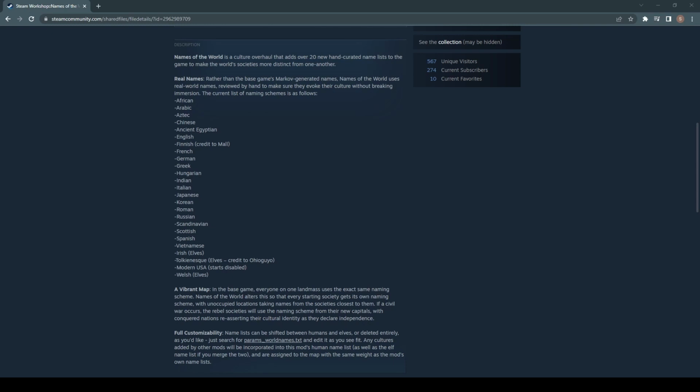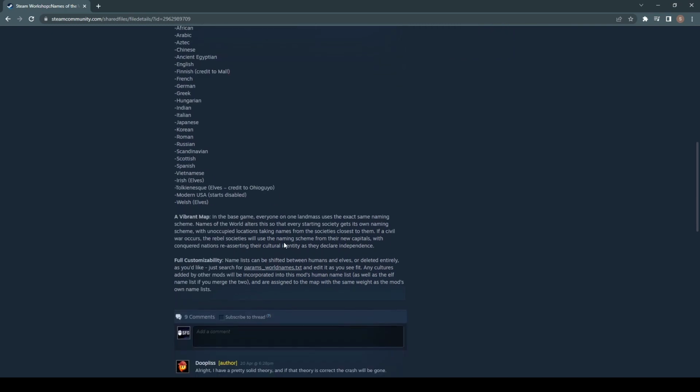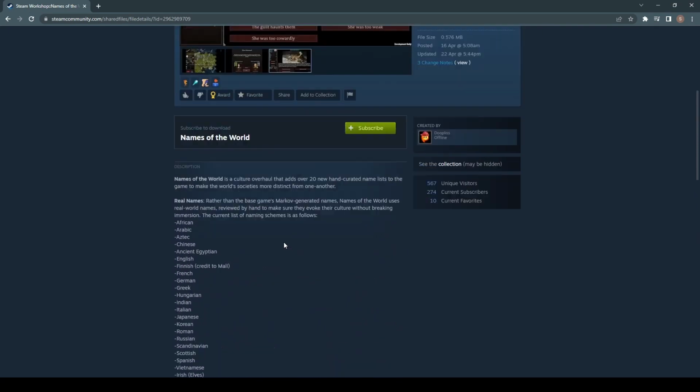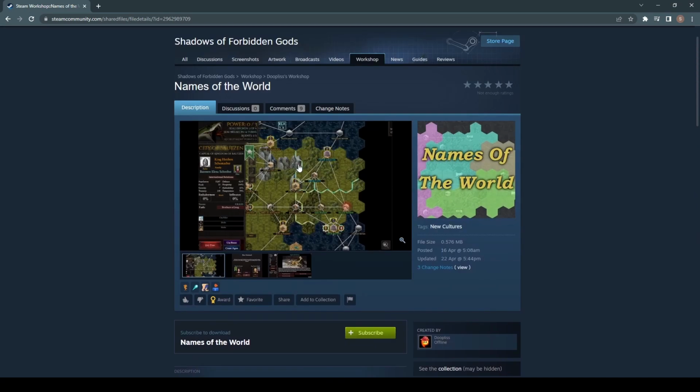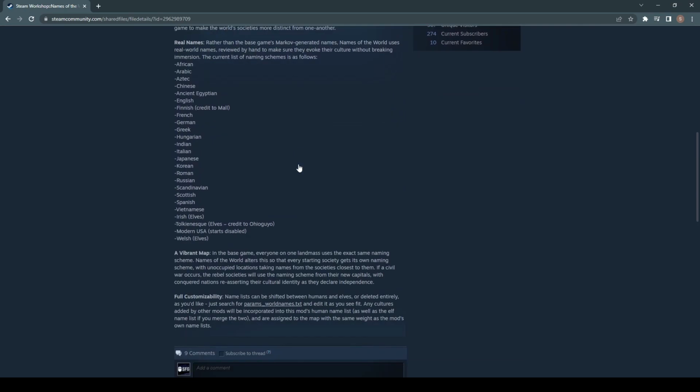So you can have like elves, I think by default the elves are Irish and yeah, Tolkien-esque. But you could do anything you wanted, right? You could have like Aztec, ancient Egyptian, German elves if you want, as far as the naming schemes are concerned, and everything else assigned to humans. I'm not sure if it affects orcs as well, but I know it does impact certainly the humans and the elves, as we can see there. So highly recommend this. I'm going to quickly cut to some random, I'm just going to basically spawn some games and show you the different names we get out there, but they're great.